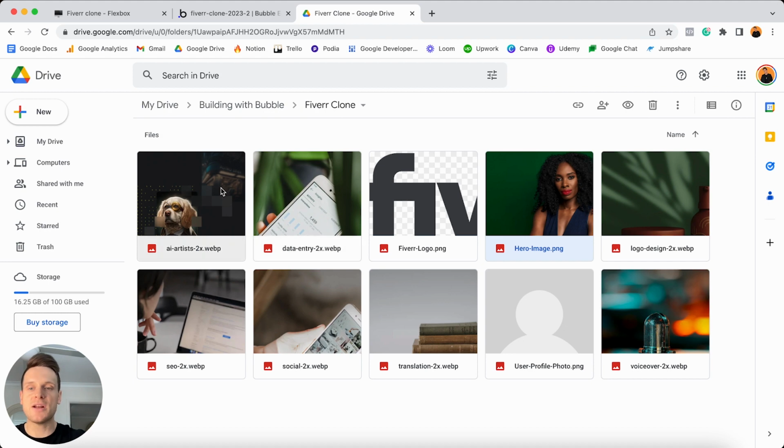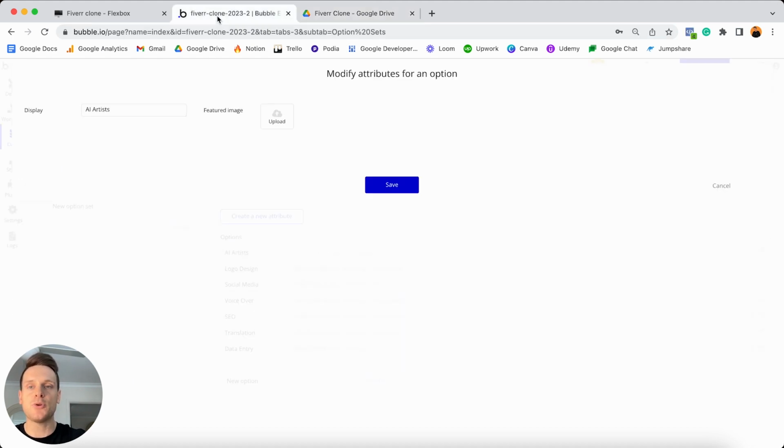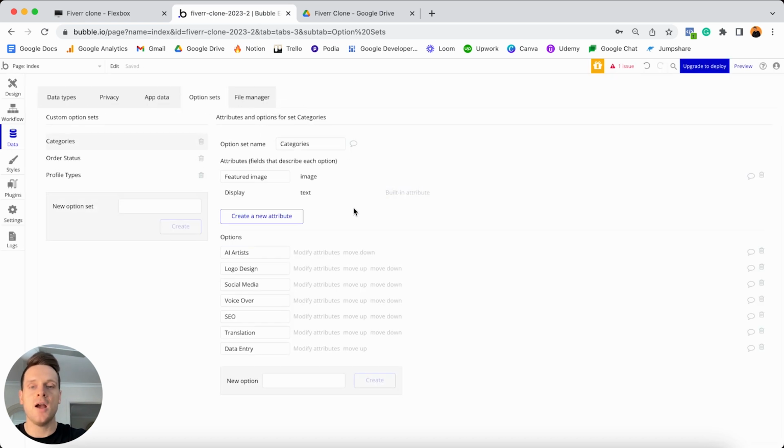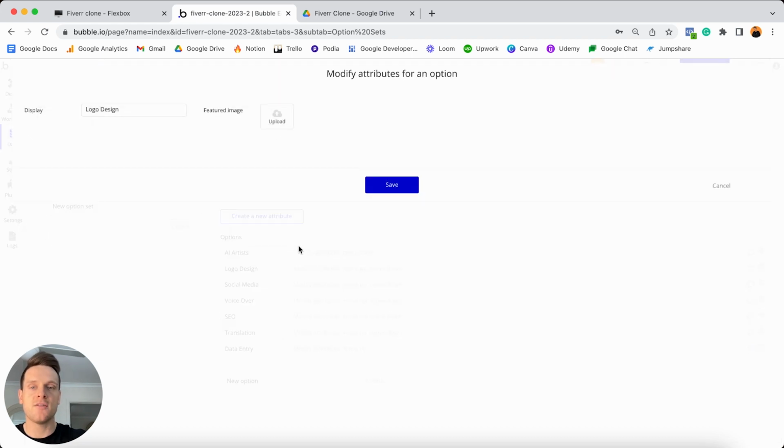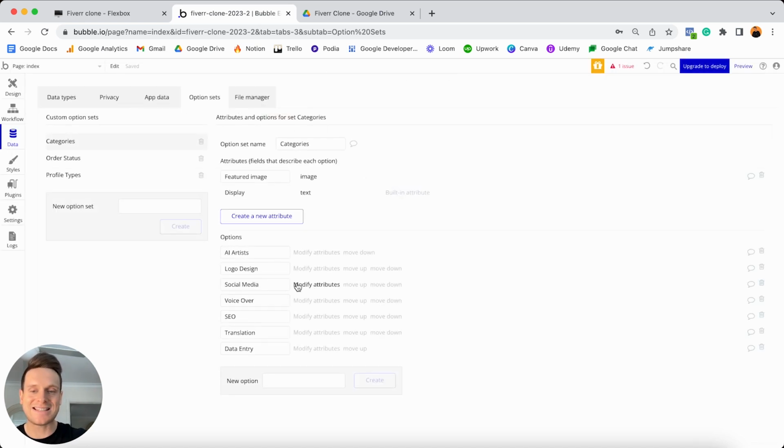So what I'd recommend you do is just take the time to download these and then upload these to the relevant option set. So for our AI artist category here, I'm going to upload one of those images. Then once I've uploaded this image, I'm going to choose to save this. I'm then going to jump to our logo design and modify its attributes, from which I'm then going to upload the relevant featured image to that. I'll then choose to save this and I'll do the exact same thing for all of the additional categories.